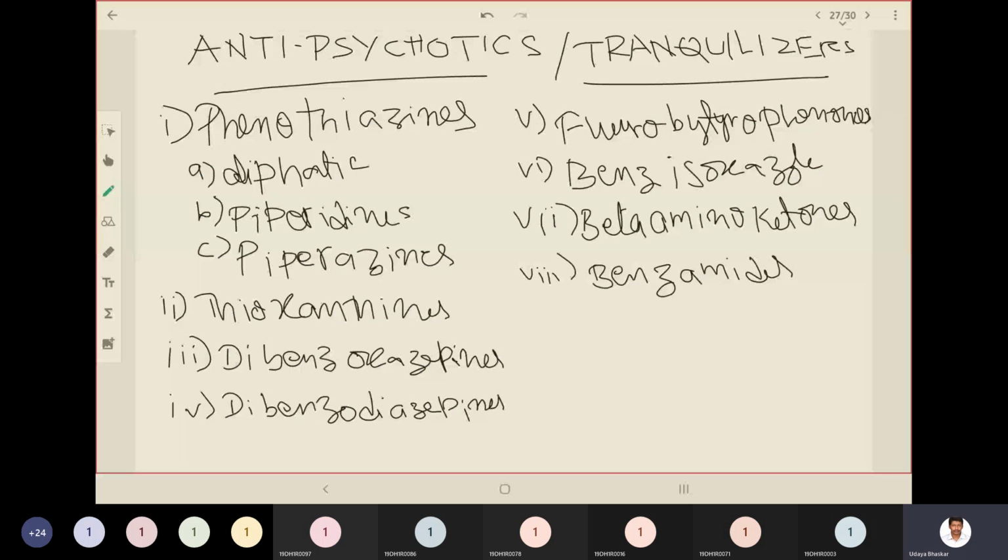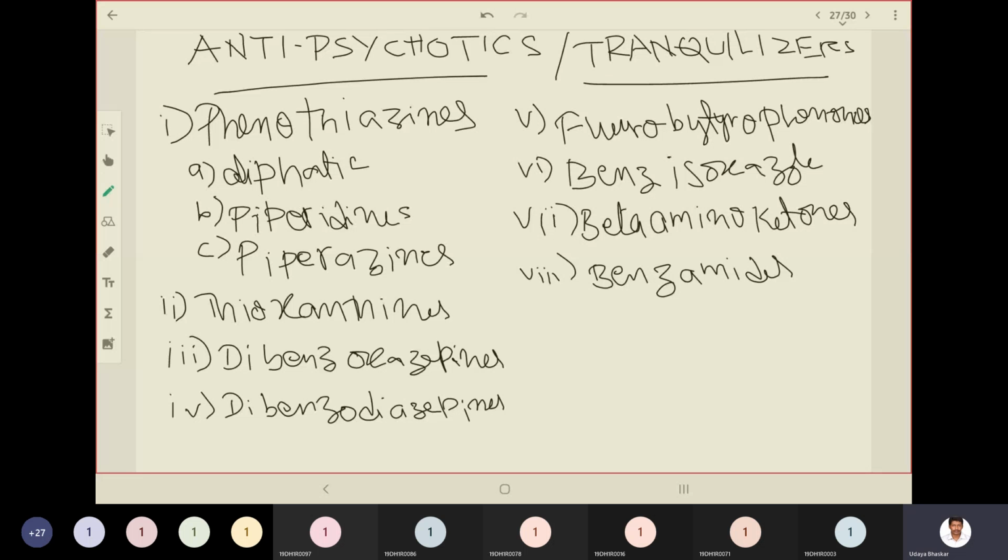So the classification of antipsychotics include phenothiazines. Under phenothiazines, we have three subcategories. One is aliphatics, second one is piperidines, third one is piperazines. And you have second category thioxanthines, third category dibenzoxazepines, fourth category is dibenzodiazepines, fifth one is fluorobutyrophenones, sixth one benzisoxazole, seventh one beta aminoketones, eighth one benzamides.